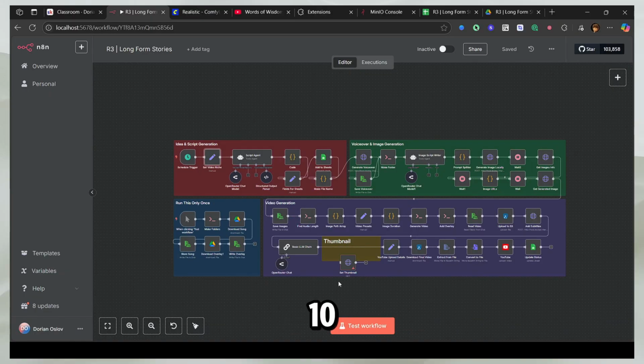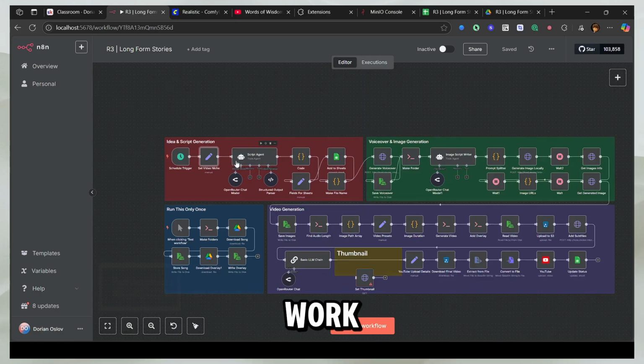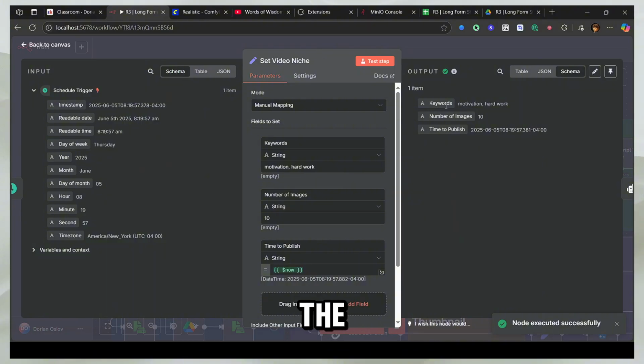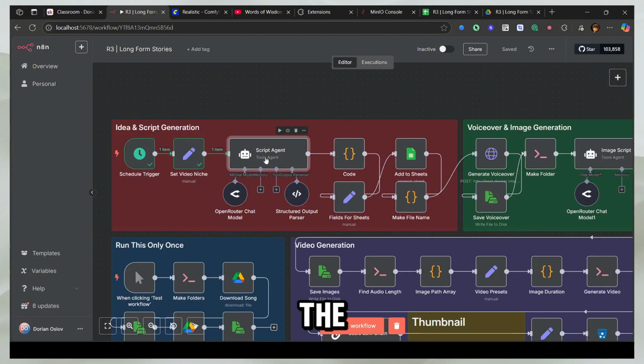For example, if you select 10 images and you make a video of length 10 minutes, each image will take 1 minute. If you make a 5-minute video and you still have 10 images, each image is going to take 30 seconds. So according to the power of your PC and your GPU, and if you just want to give it time, right? So even if you have a slow GPU, but you're ready to commit to running this build, it's going to work. So let's get ahead and run this node. So I'm going to run this, and this is going to give me the keywords, the number of images, and time to publish. So let's see the next node.